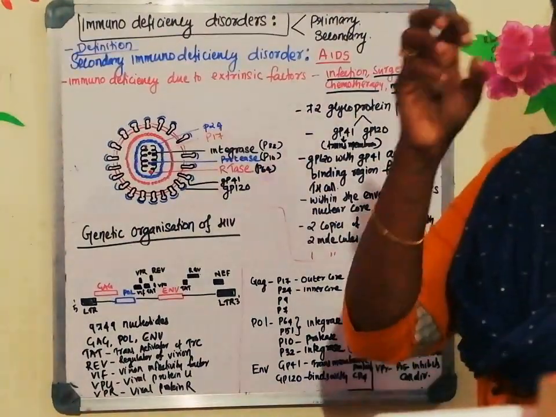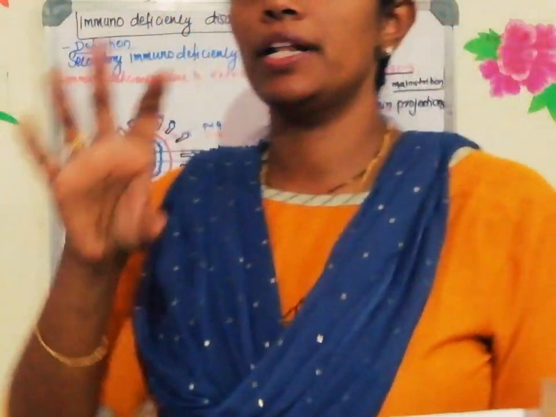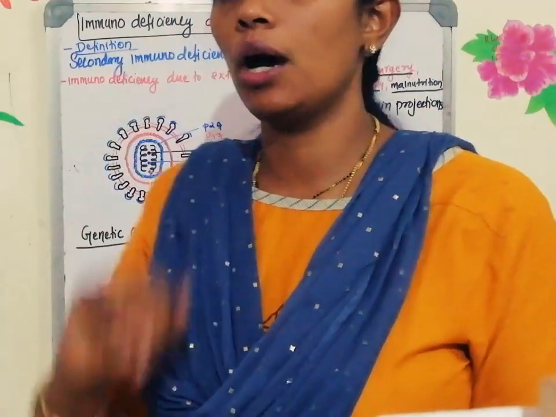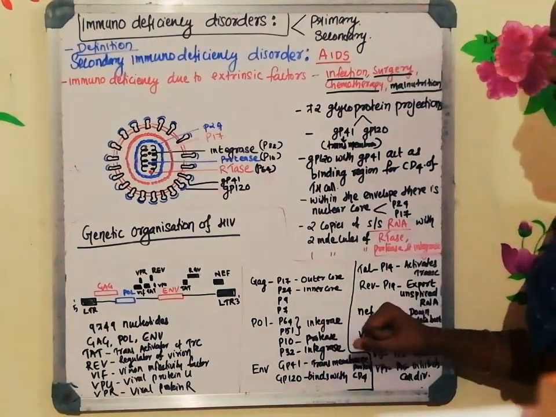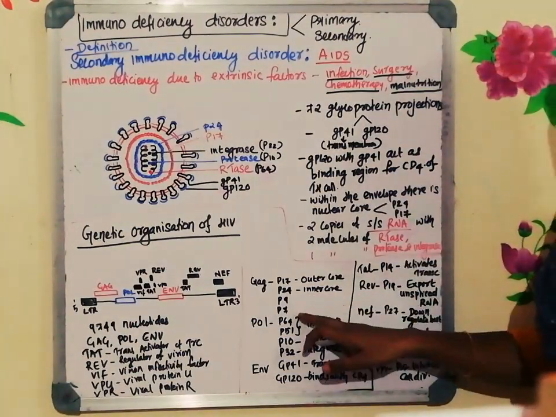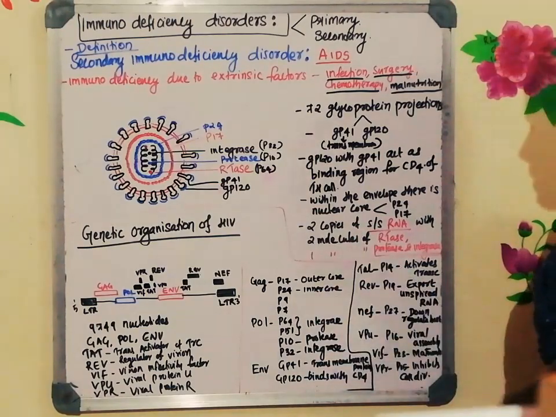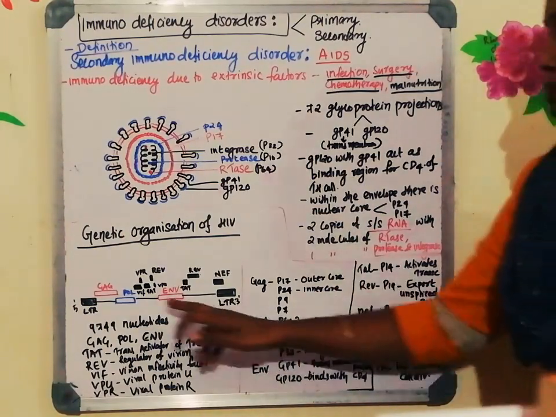So the GAG gene expresses and produces the proteins that make the inner core and the outer core of the HIV virus, and along with that it produces 2 more proteins. One is P9, another one is P7. Both are accessory proteins. Next one is POL.